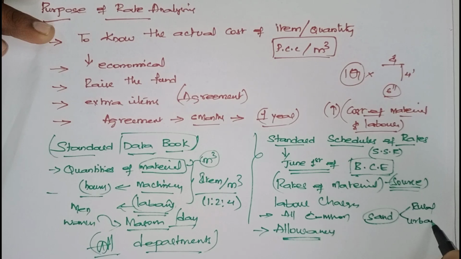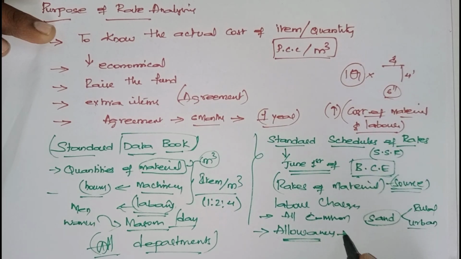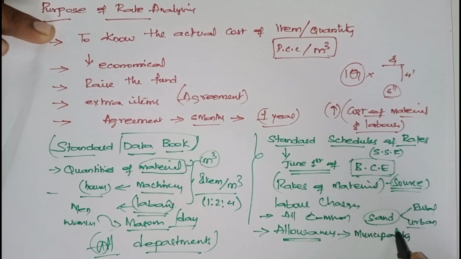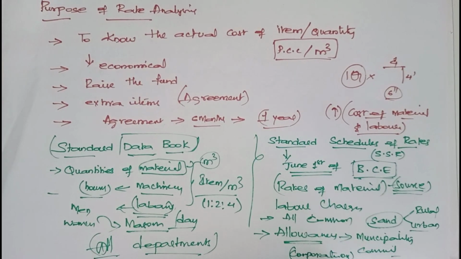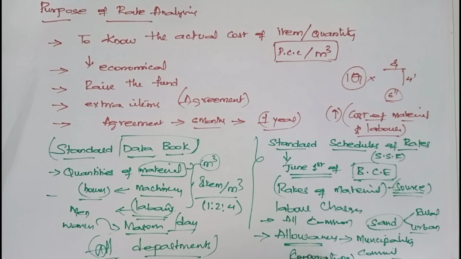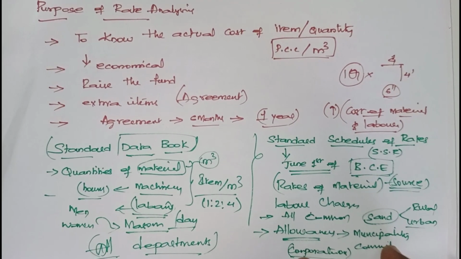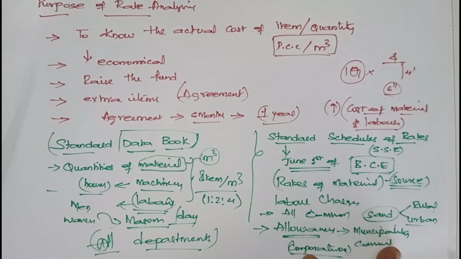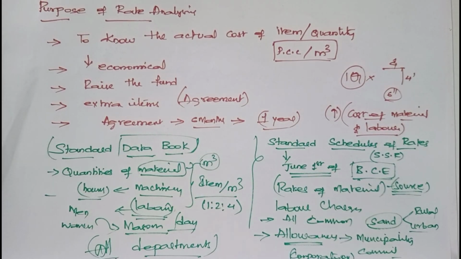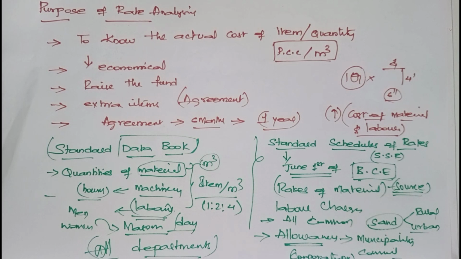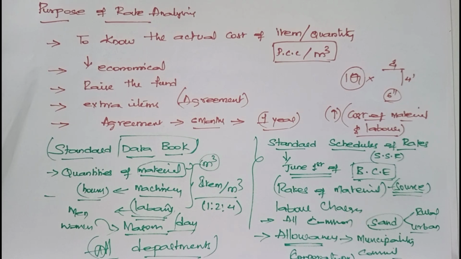It depends upon the municipality, municipal councils, next corporations. Allowances will be varying, some 20%, 25%, like that. And whether it is in an industrial area, or in a ghat area, based upon those conditions it will change, right? Now next we'll see what is standard data sheet.